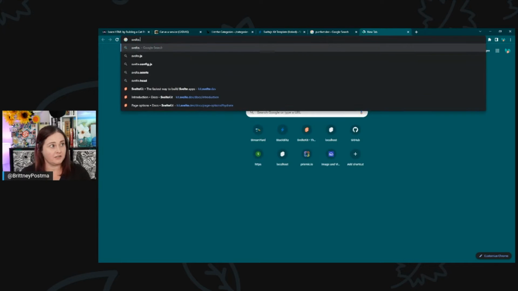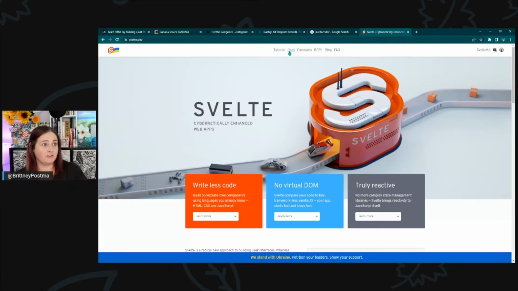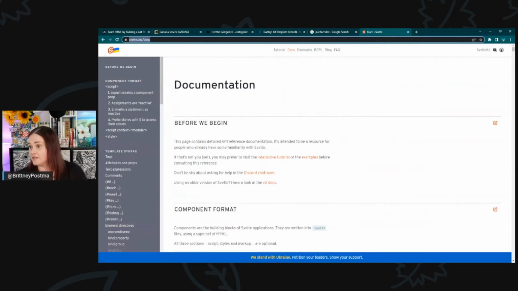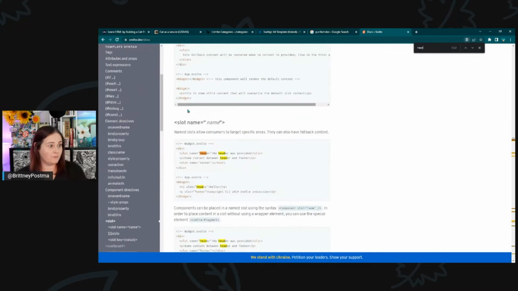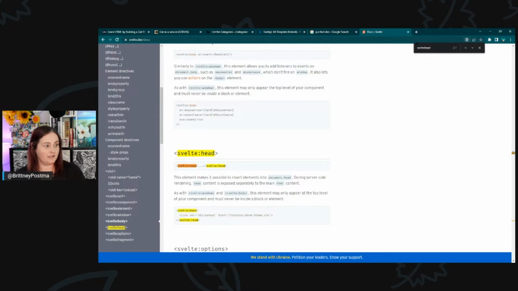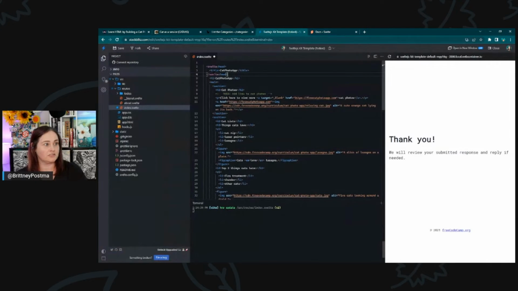So I'm going to svelte.dev here. We can find the docs. I'll link that out for everyone. And if we look for the head component, svelte head. So this is the way that we would do that. Yep, I just wanted to make sure that I was getting everything correct there. So svelte head, and that will inject the title onto that page in your application.